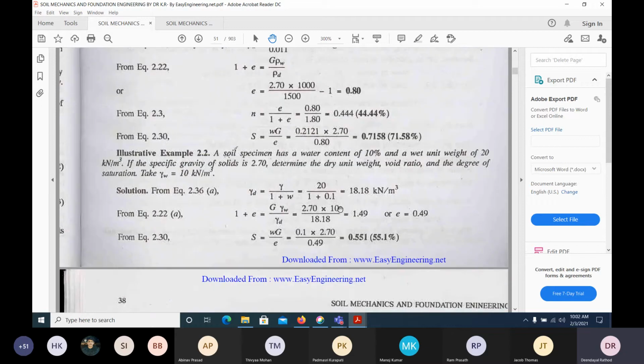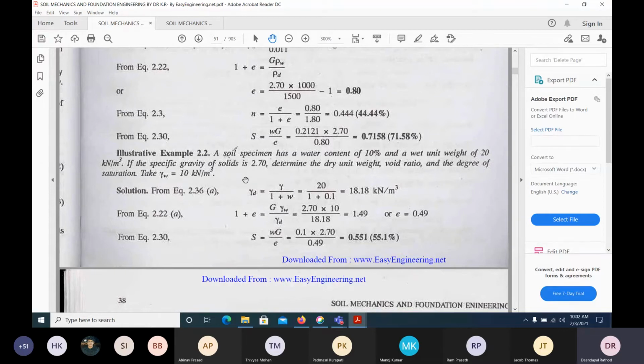What does the second question say? The soil specimen has a water content given as 0.10. 10% means 0.10. And the wet unit weight is 20 kilonewton per meter cube. Wet means what? The bulk. Understand? Not saturated. The soil is wet. If the specific gravity of the solids is 2.70, determine the dry unit weight, void ratio, and degree of saturation. Take unit weight of water as 10.